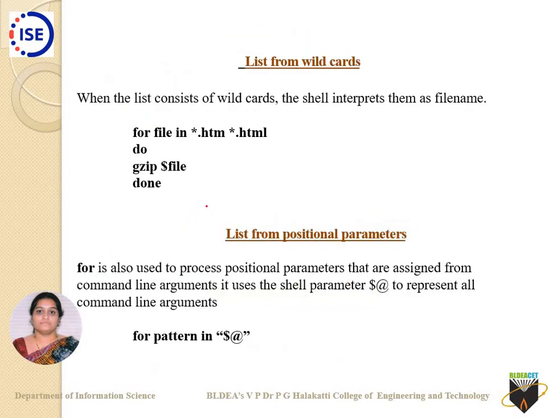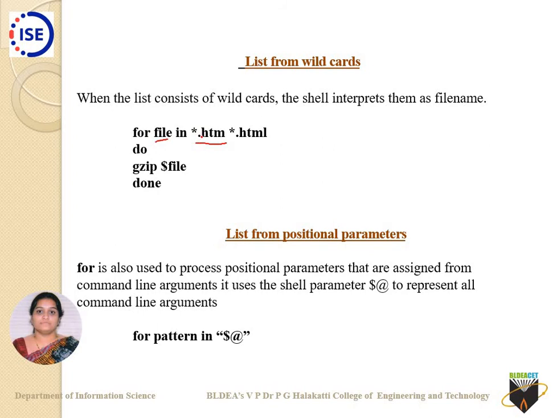Next, if I am taking the list from wildcards. Wildcards are nothing but the usage of an asterisk or a question mark. All these things are wildcards. For file in *.htm *.html, that is star.htm, star.html. What will happen? The first time, file is allocated all the files which have the extension .htm. Then it will gzip, it will zip those respective files together.